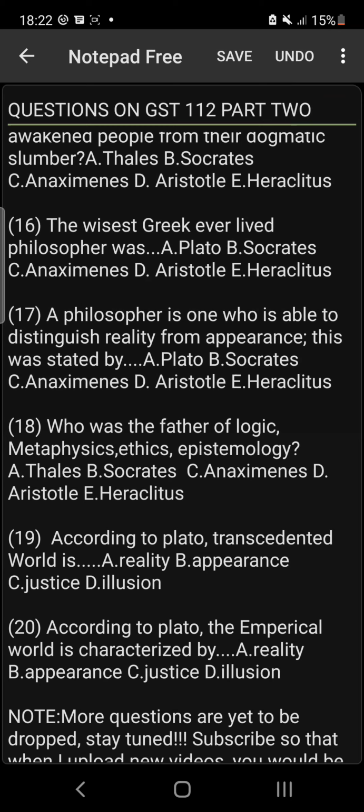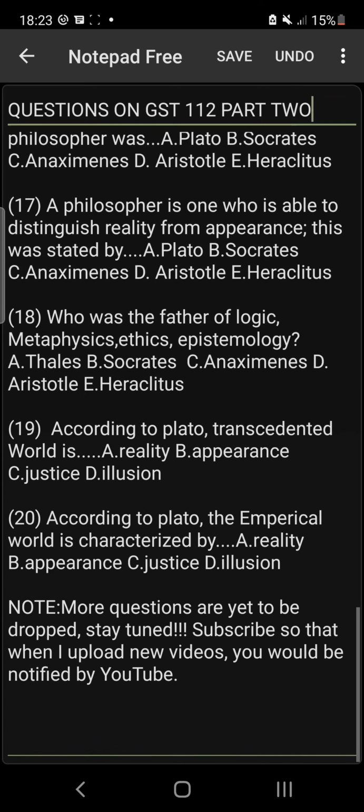Number 17. A philosopher is one who is able to distinguish reality from appearance. This was stated by Plato, Socrates, Anaximenes, Aristotle, Heraclitus. Please, Plato stated that a philosopher is one who is able to distinguish reality from appearance. Who was the father of logic, metaphysics, ethics, and epistemology? The answer is Aristotle.